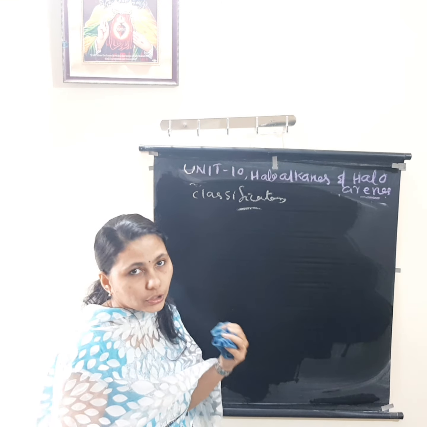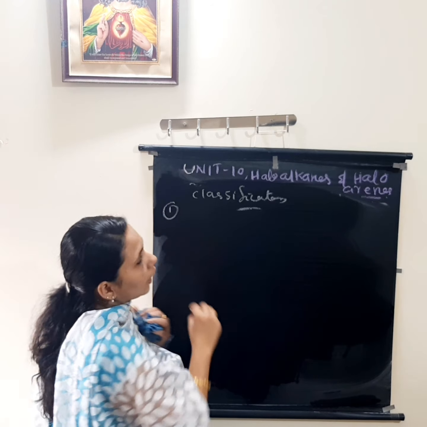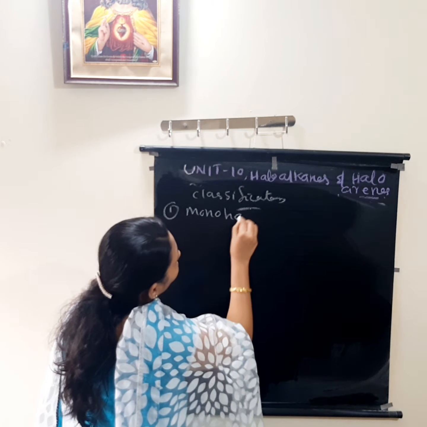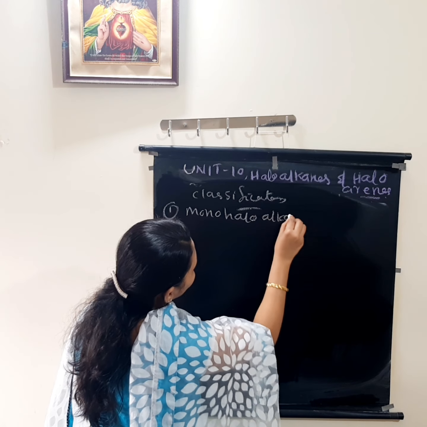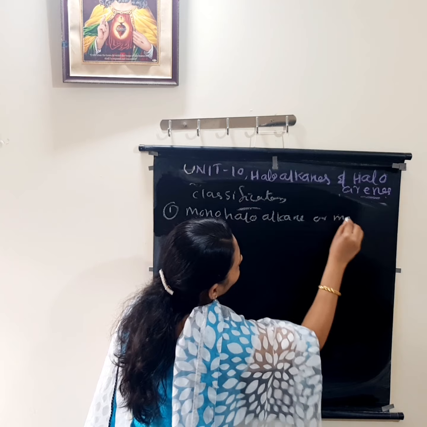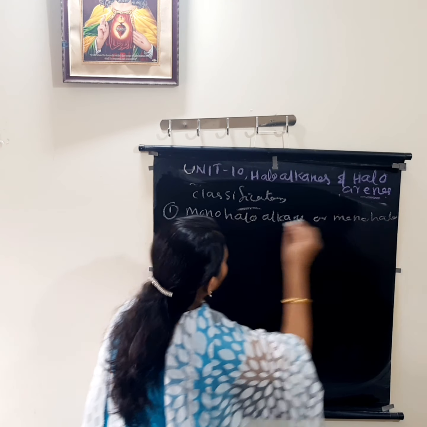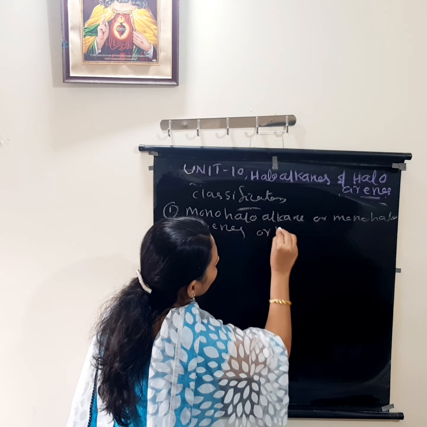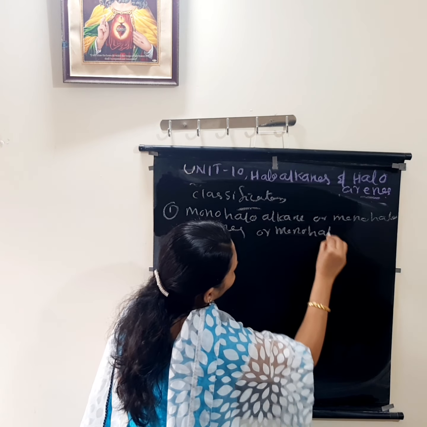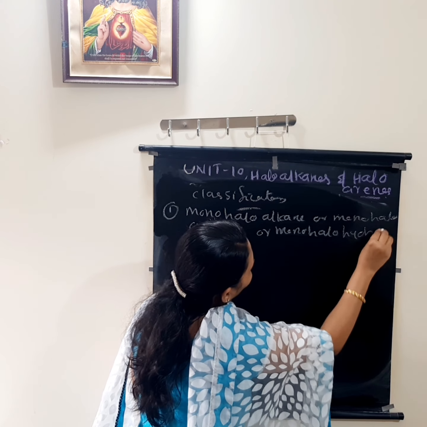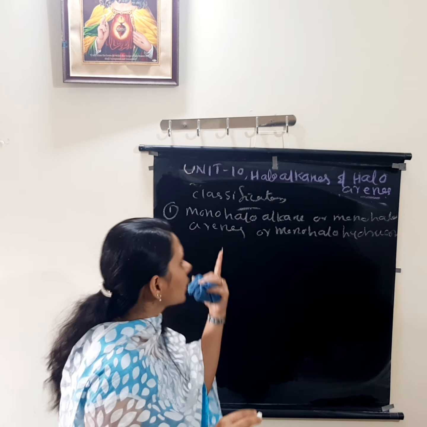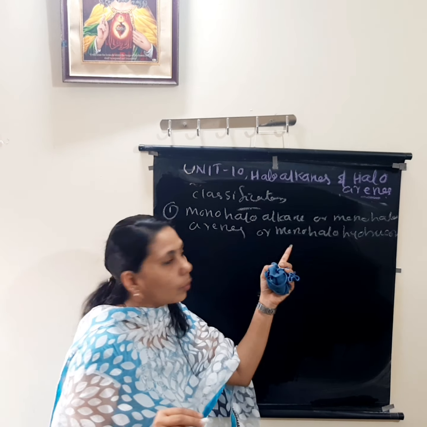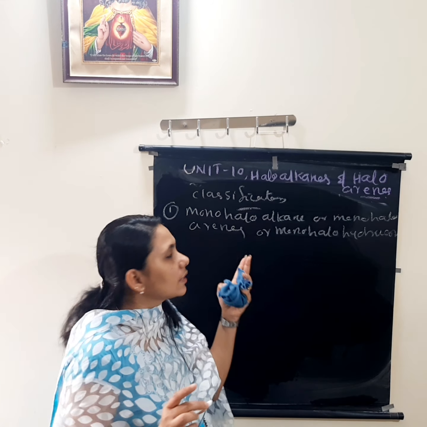Based on the number of halogen atoms present, we can classify haloalkanes and haloarenes into monohaloalkanes or monohaloarenes, or one more name we can say, monohalohydrocarbons. Okay, so monohaloalkanes or monohaloarenes or monohalohydrocarbons. What is the meaning of mono?